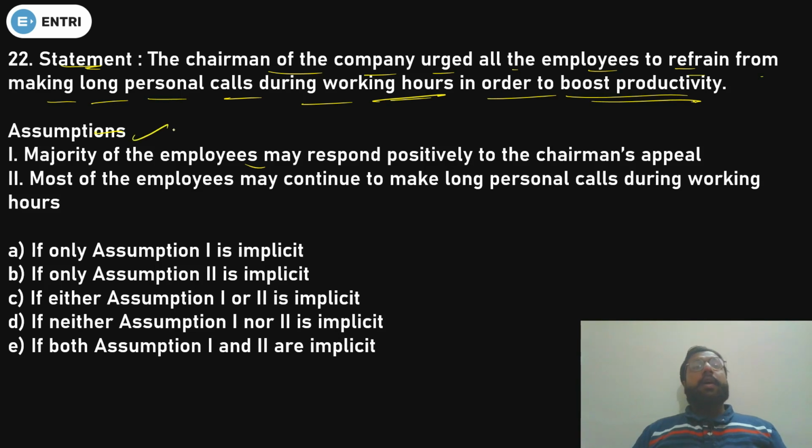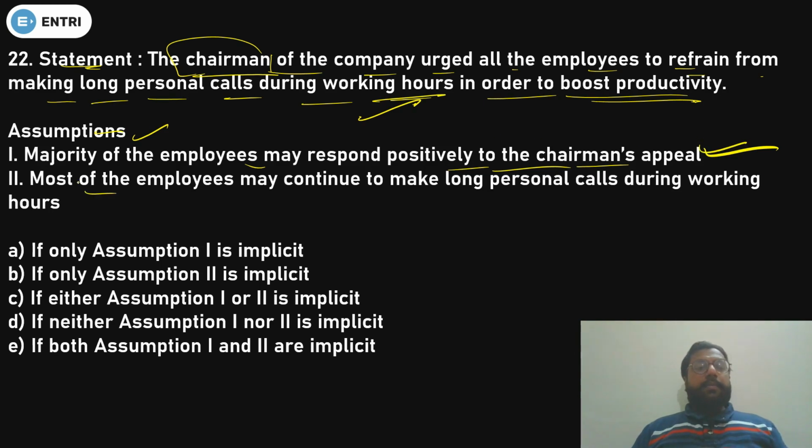So assumption means what the chairman must have thought before saying this statement. First: the majority of the employees may respond positively to the chairman's appeal. Yes, this is right, because if you are saying to someone that you should not make long personal calls, it means you must think positive, that they will respond positively. So it will surely follow.